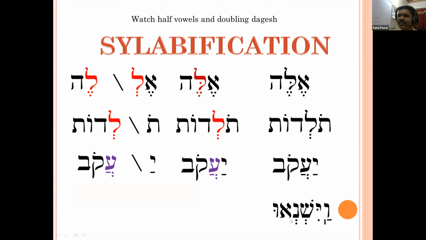So it is so simple. Count the number of full vowels. That many syllables will form. Only you have to observe the half vowels and the doubling dagesh. Now, va-ishnehu. There are a total of three syllables. Watch over this.